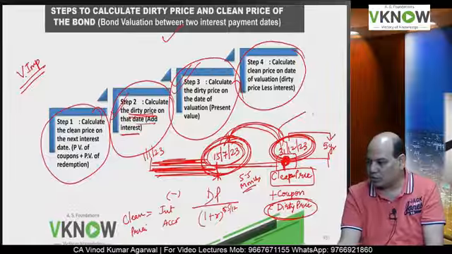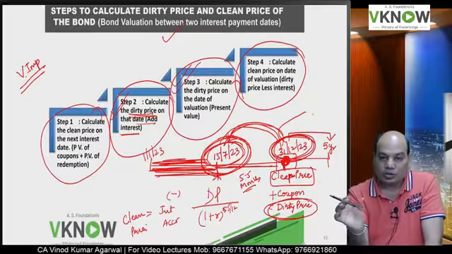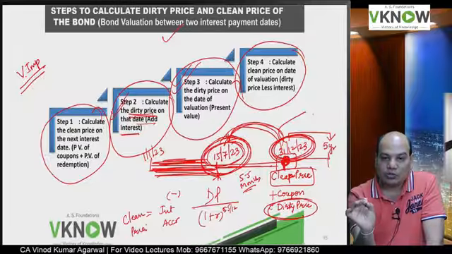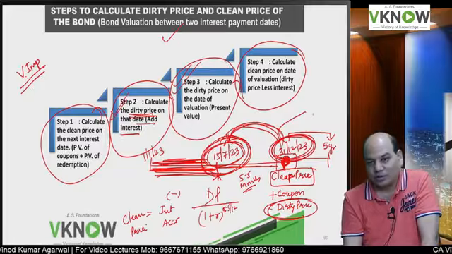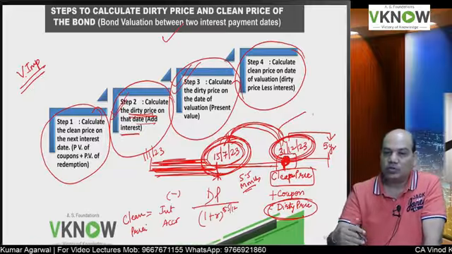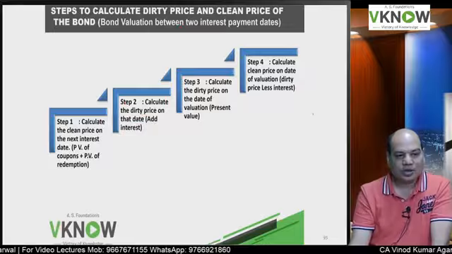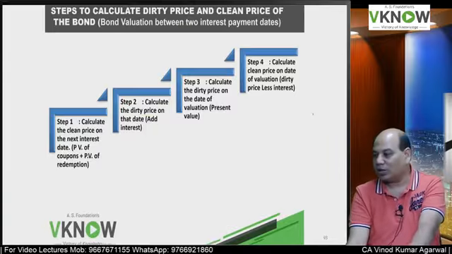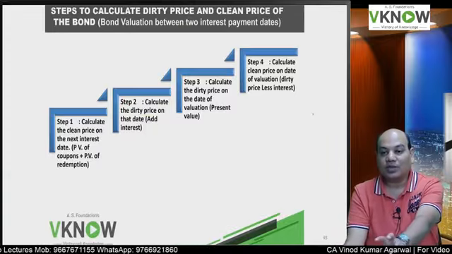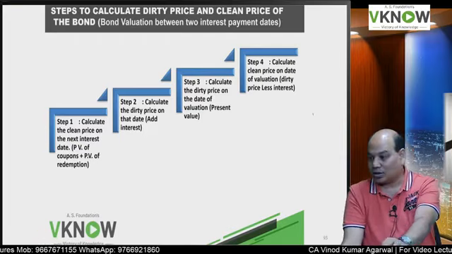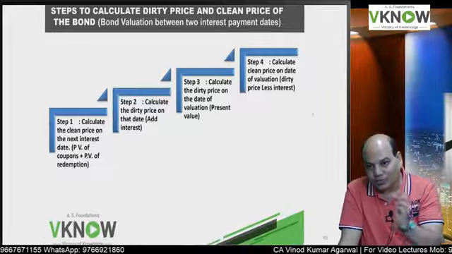This way you do the calculation of clean price on valuation date in case of a question where the valuation has to be done between last coupon payment date and the next coupon payment date. This concept we have studied in intermediate accounts chapter, investment accounting, debenture accounting, but that time the dirty price and clean price were not used. They used the term cum interest price and ex interest price, and secondly it was directly given to you, but now you have to learn how to compute it.